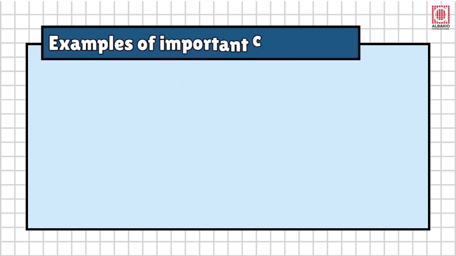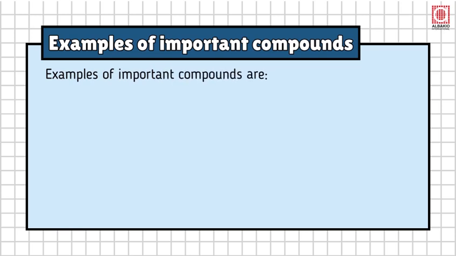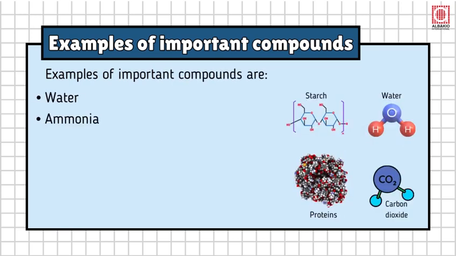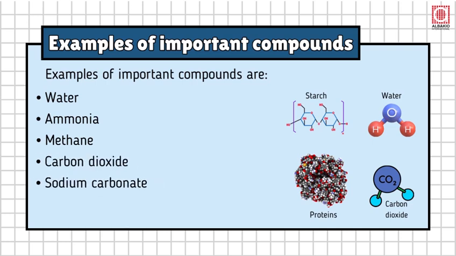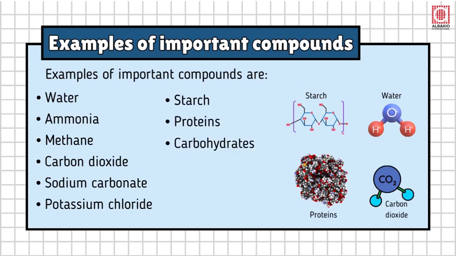Examples of important compounds. Examples of important compounds are water, ammonia, methane, carbon dioxide, sodium carbonate, potassium chloride, starch, proteins, carbohydrates, mineral acids, and organic acids.